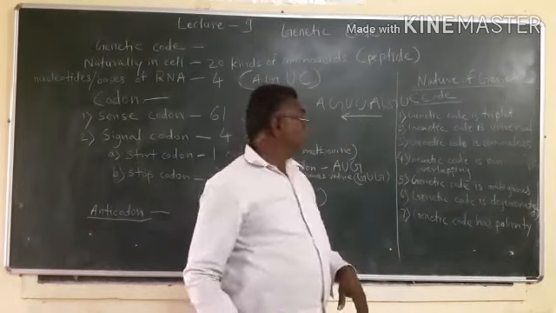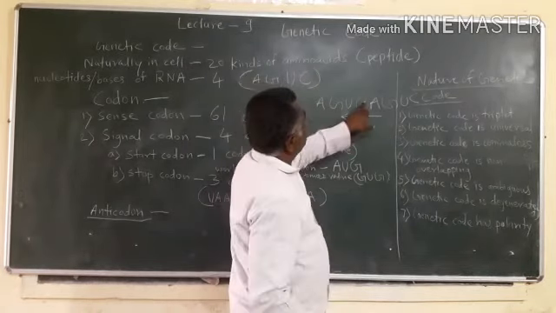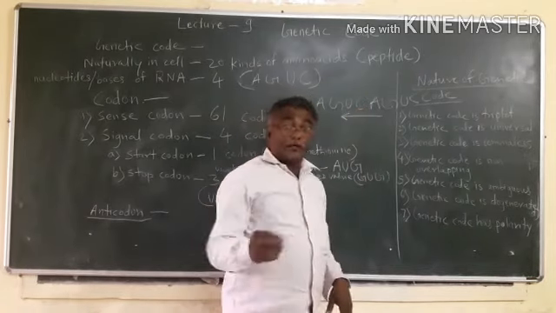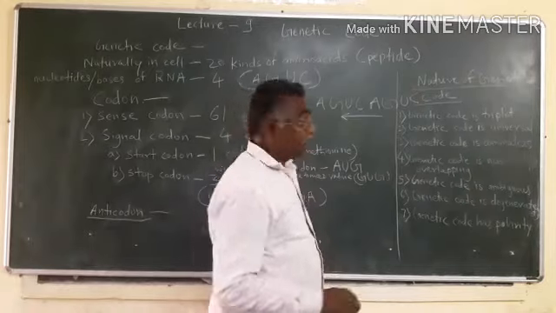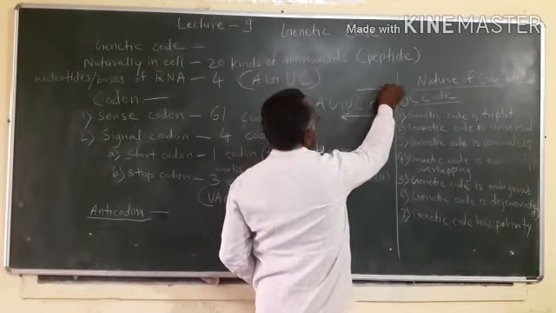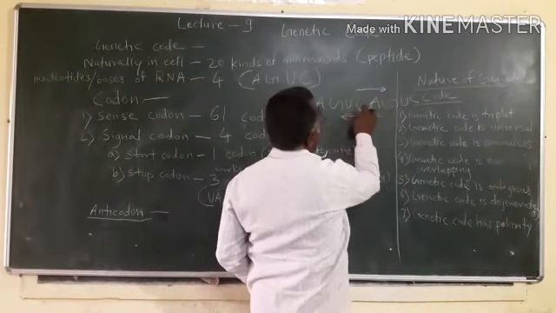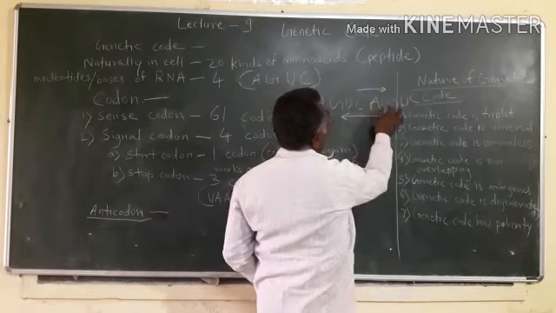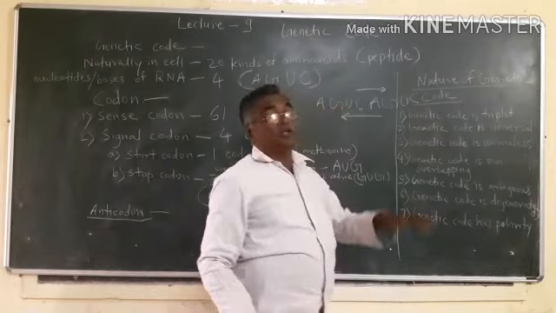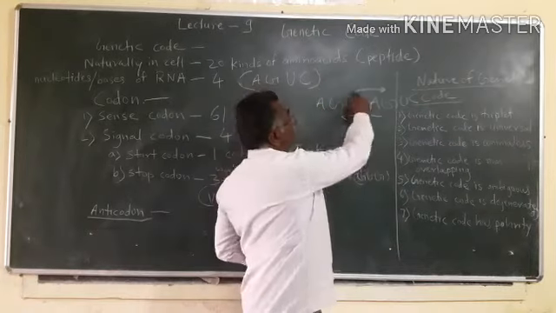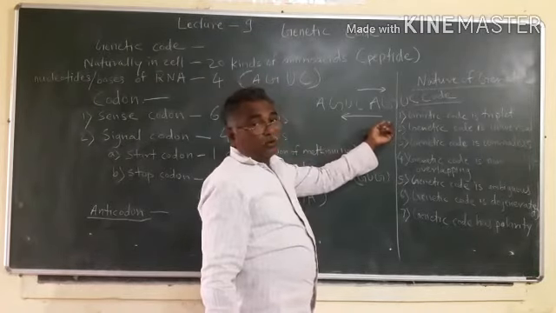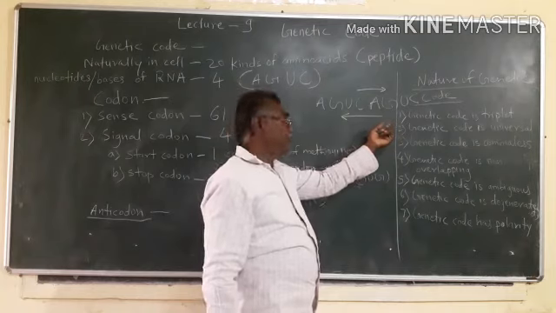And the anticodon is written and read in 3-5 direction, for example UCA or AGU. Anticodon is written in 3-5 direction, and codon is written in 5-3 direction.